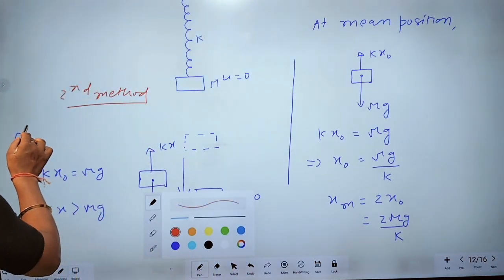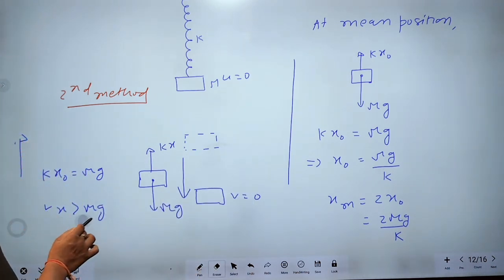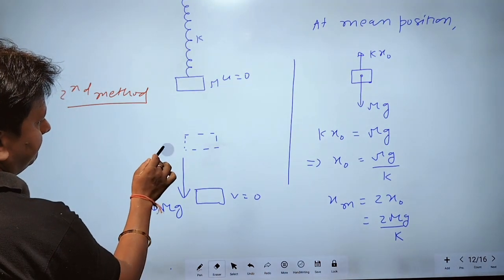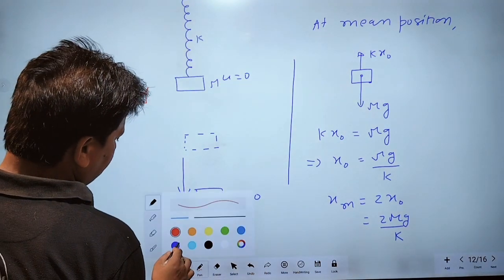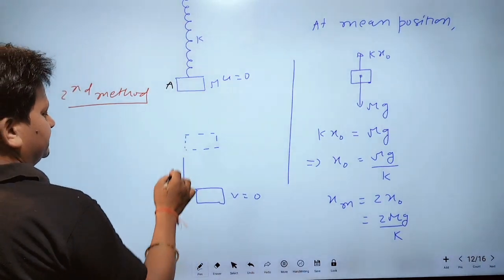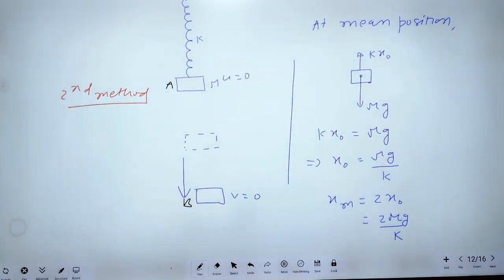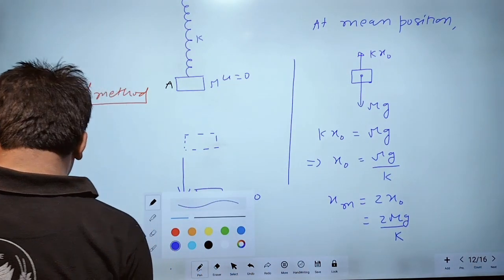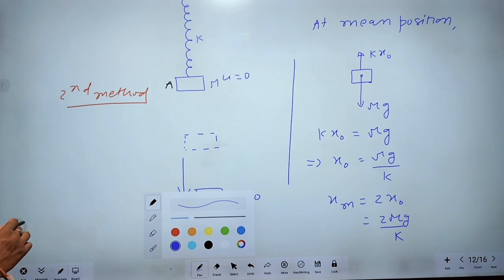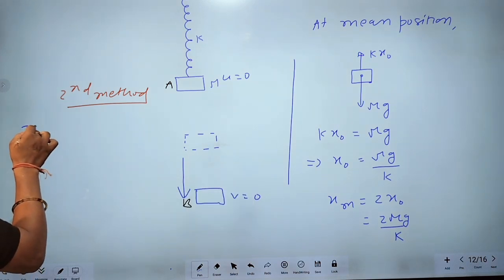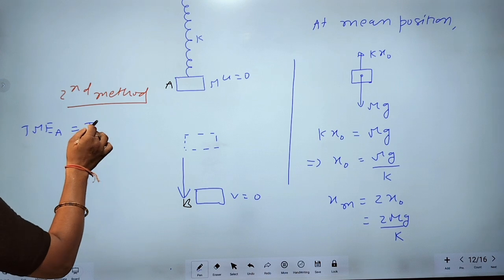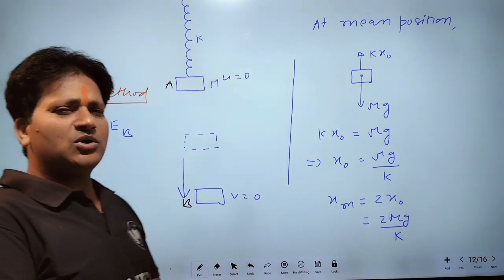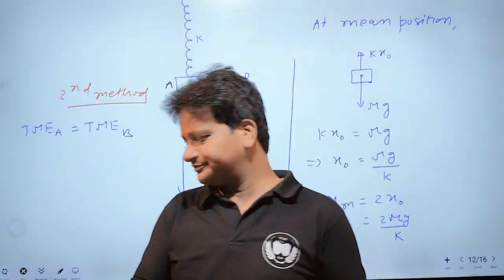Now we can apply the law of conservation of mechanical energy between these 2 points. Mechanical energy at A should be equal to total mechanical energy at B. So by the law of conservation of mechanical energy, we know that total mechanical energy at A should be equal to total mechanical energy at B. Mechanical energy means the sum of potential and kinetic energy, right?